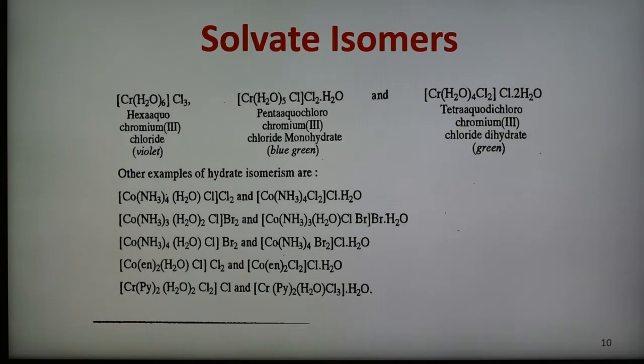Such different arrangements of molecules or compounds with the same molecular formula are known as structural isomers, and there are four that we have seen: linkage, ionization, coordination, and solvate isomers, and some more examples we have already seen.